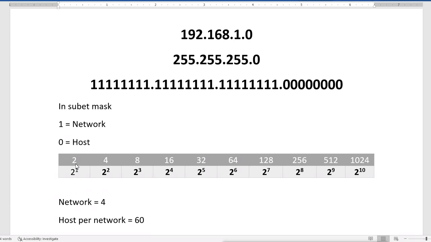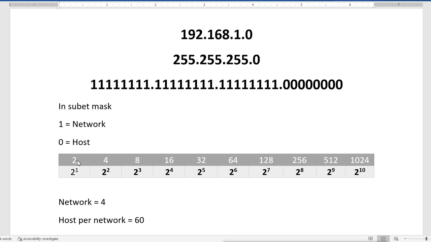If the bit is off, then 2 raised to 1, I will get the number of hosts, which is 2. So the exponent is the number of bits we have. Either we have on bits, then we'll get the number of networks, or off bits, then we'll get the number of hosts.